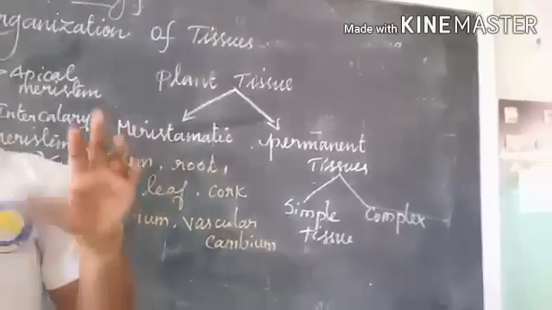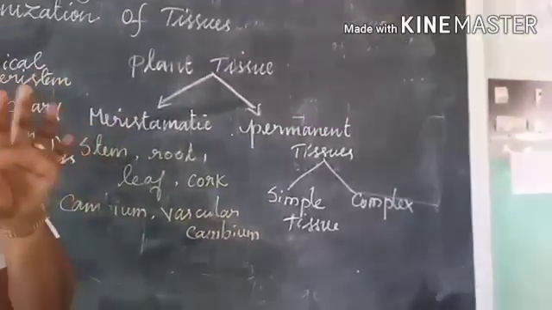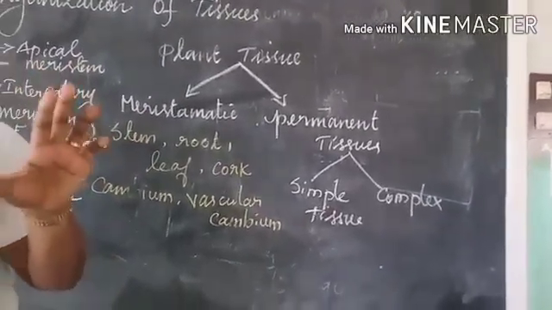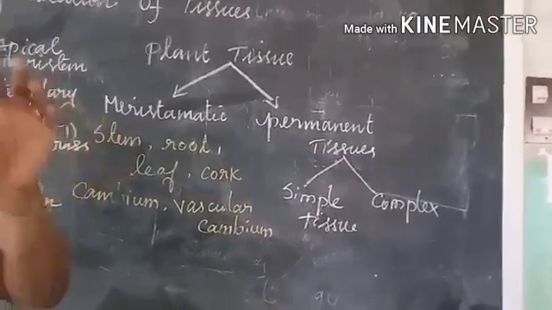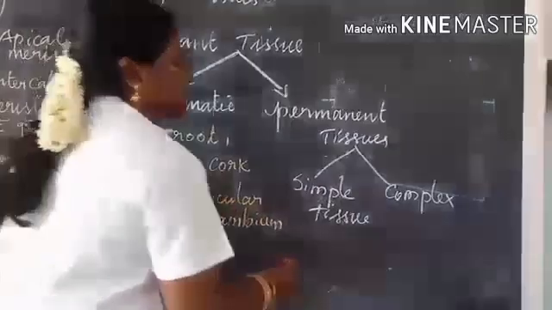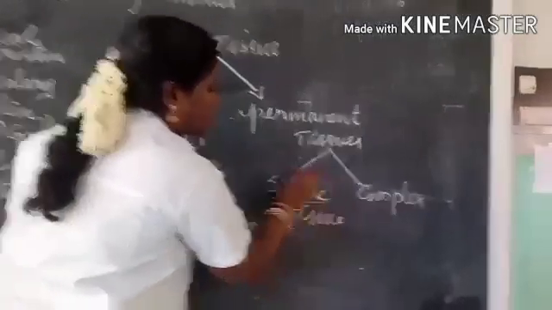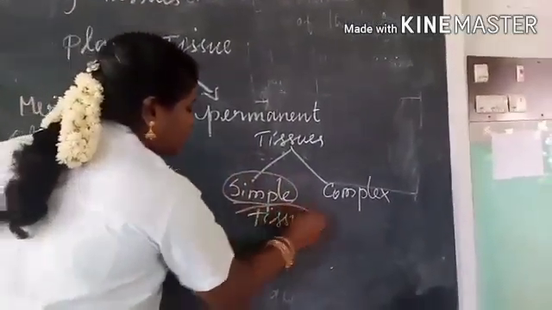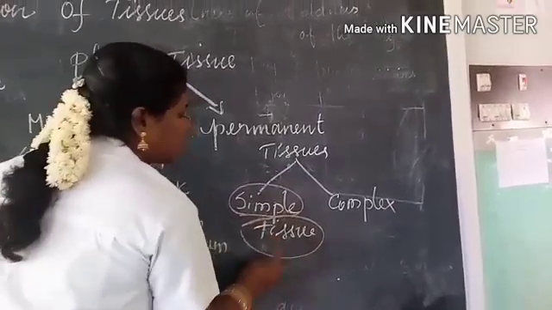What is called a simple tissue? Simple tissue is homogeneous. It is composed of structurally and functionally uniform cells.